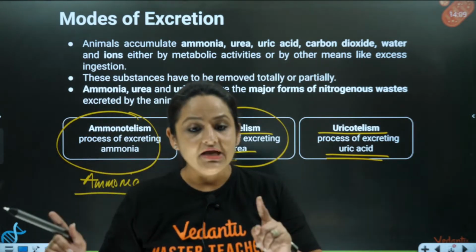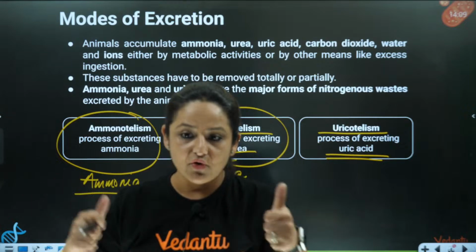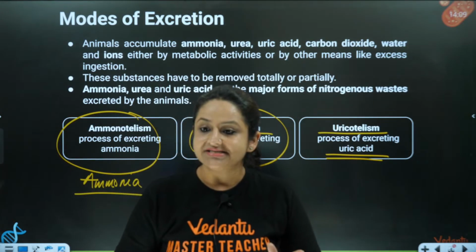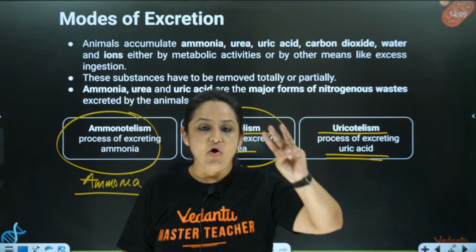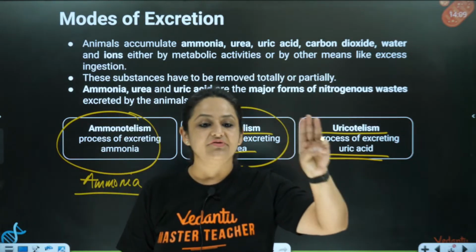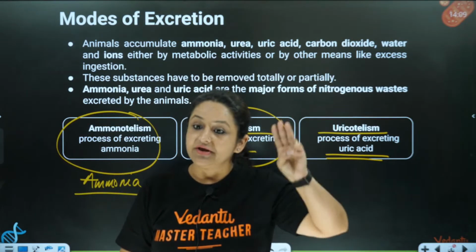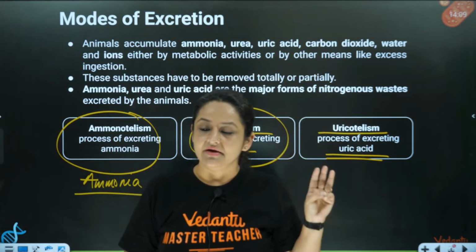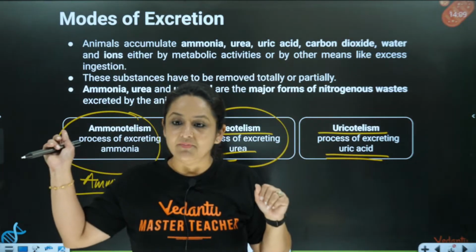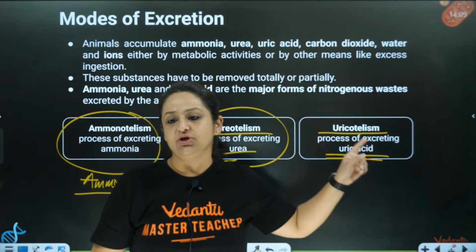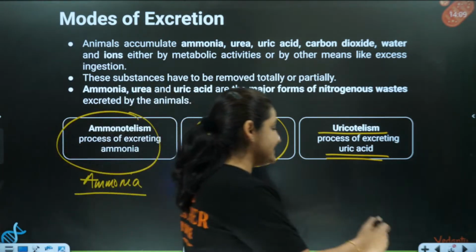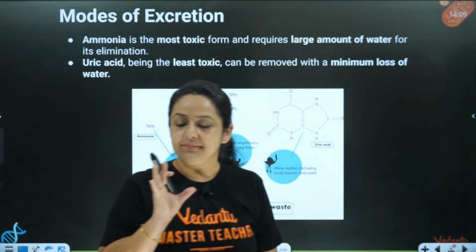Okay, so again, quickly, I'm moving you through these slides for all the children who have just jumped in, who've just entered inside the class. Just understand, 3 types of nitrogenous wastes are majorly produced and removed by different types of organisms. ठीक है, what are those 3? Ammonia, urea and uric acid. Clear बच्चे? Right?